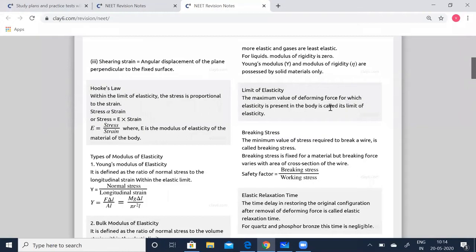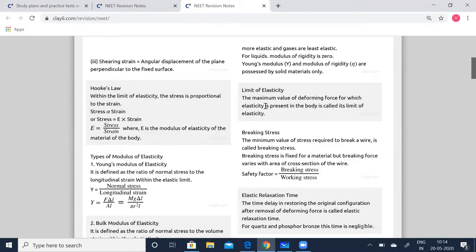Basically, children, for this chapter, mechanical properties of solids, you can expect more theoretical questions. That is why we have covered almost all the points which you have to remember. So less of formula and more of theory in this particular chapter. Whereas when you come to fluids, you'll have more formulas. So make a note of all the important points given in the revision notes.